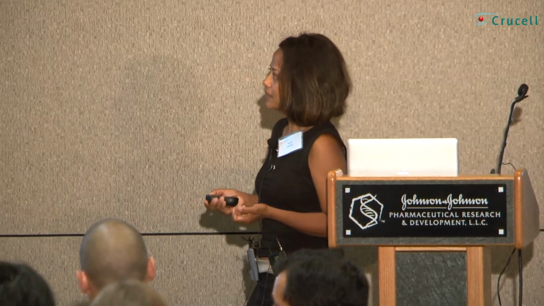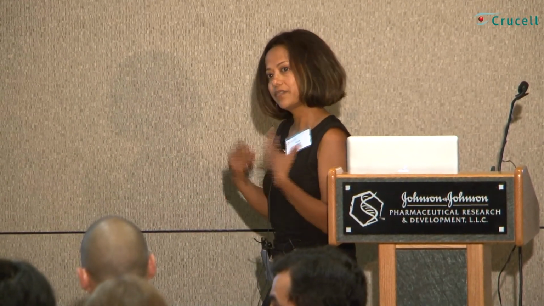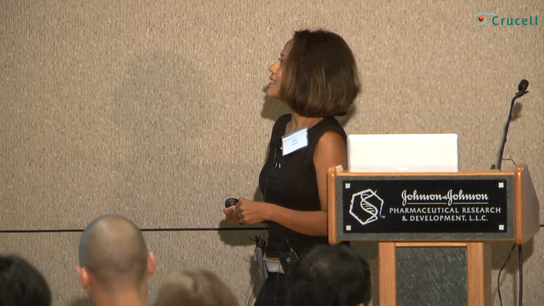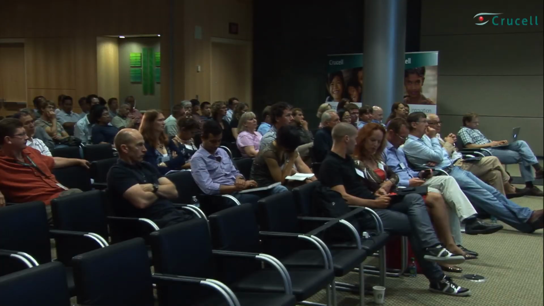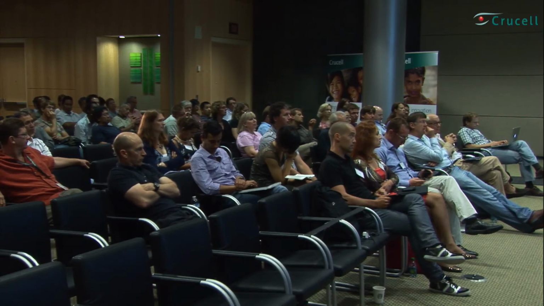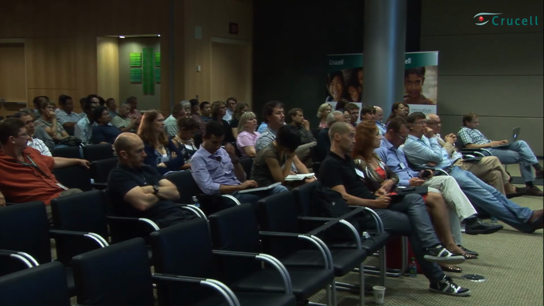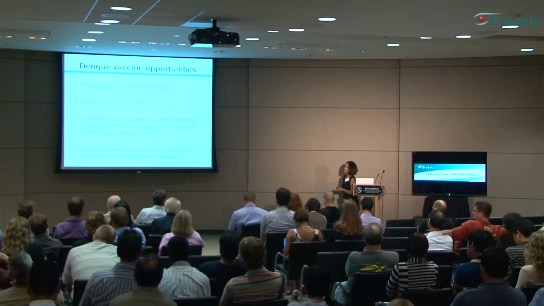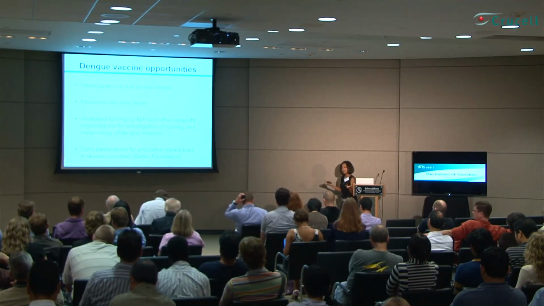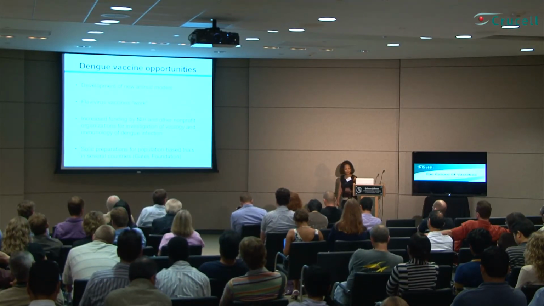And of course, NIH and various nonprofit organizations are beginning to recognize dengue as a big problem, and we're already beginning to see the results of their recognizing this as a category A pathogen and increasing funding. And similarly with the Gates Foundation, through their support, there are numerous cohorts that are basically ready so that dengue vaccines could be tested.